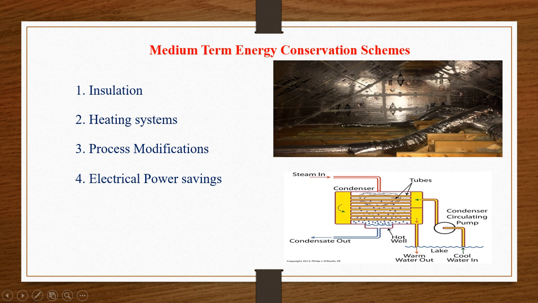So see here, this is the hot well. Once the steam gets converted into water, it has high temperature. The hot well is where steam gets converted into water and that water is hot. Here the water will be collected and this water is condensed out. Condensation means the steam is converted into water. That is nothing but condensation. So here water is coming out.